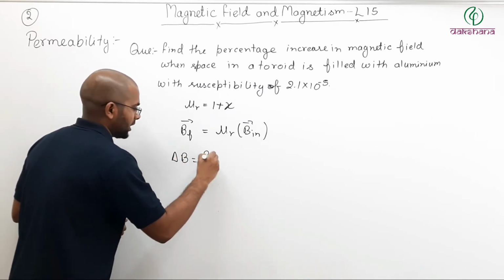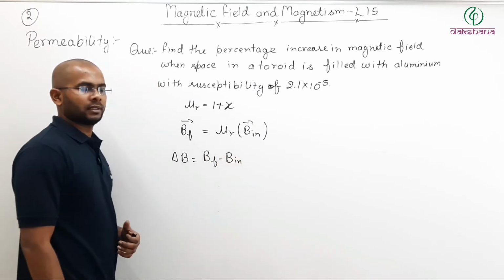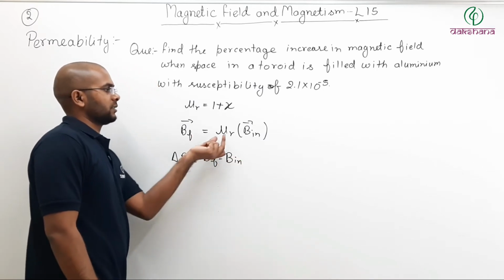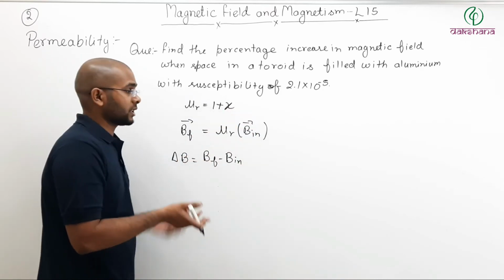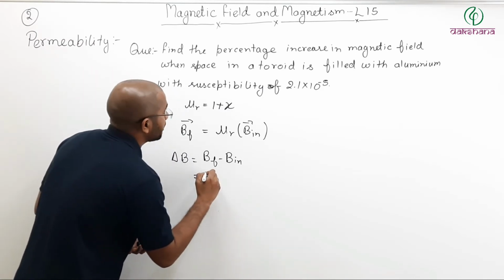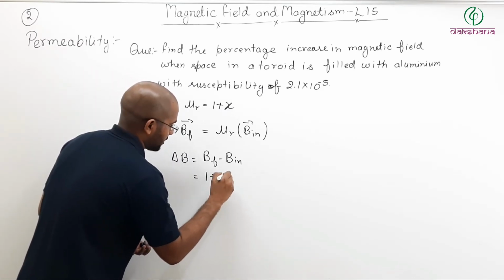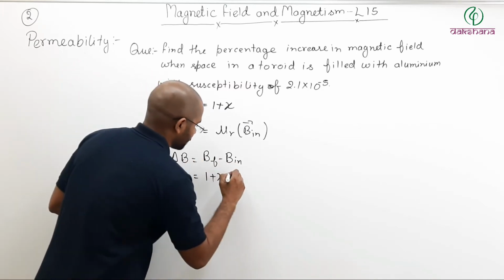Delta B is nothing but B final minus B initial. And B final is mu r times B initial. And what is mu r? 1 plus susceptibility. You take B common.